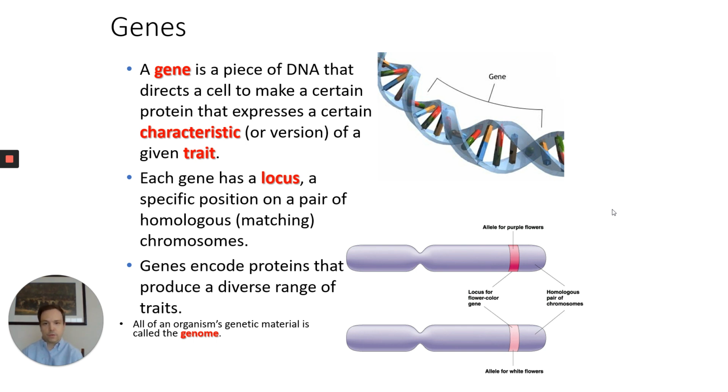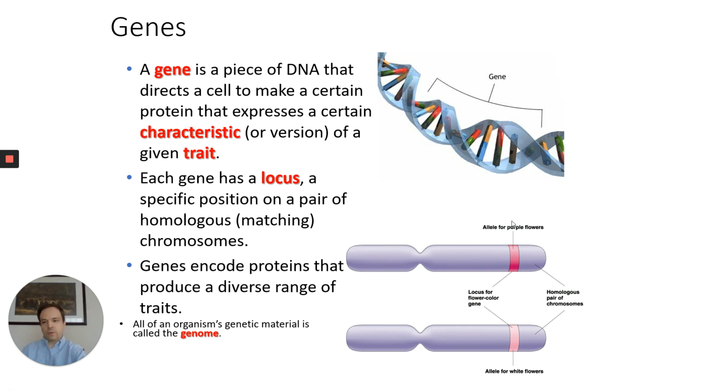Just as my address is Fairfax, Virginia. Yours might be Arlington, it might be Reston, it might be Vienna, who knows? But that is your locus. My locus is Fairfax. You're not going to find me anywhere else. That's my address. That's where I live. Genes are the same way. They're going to be found on one particular chromosome or several different chromosomes. We'll get to that later. But they're not going to be found elsewhere.